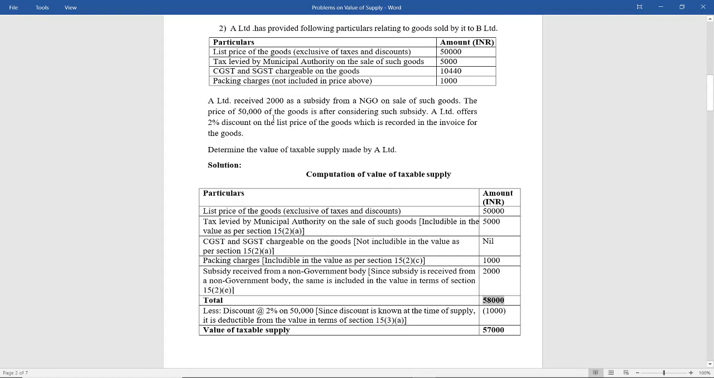Now, discount is something that has to be excluded, and it is recorded in the invoice. So therefore you exclude discount, and discount is given on the list price. Now what is list price? 50,000. So less discount at the rate of 2% on 50,000. Since discount is known at the time of supply, it is deductible from the value as per section 15 subsection 3 clause A. So deducting 1,000, what is the value of taxable supply? It is 57,000.